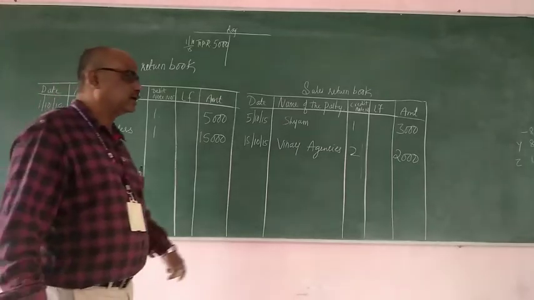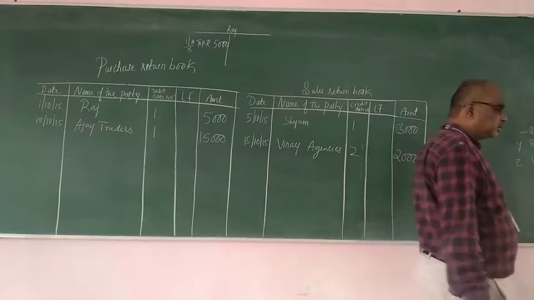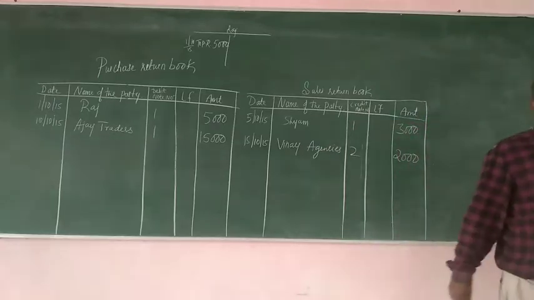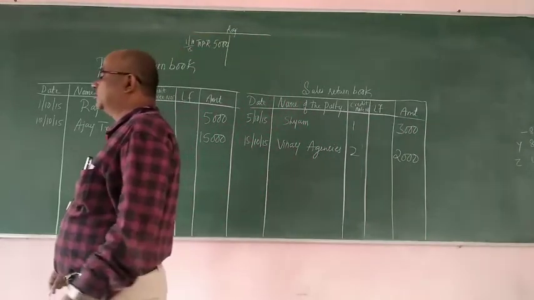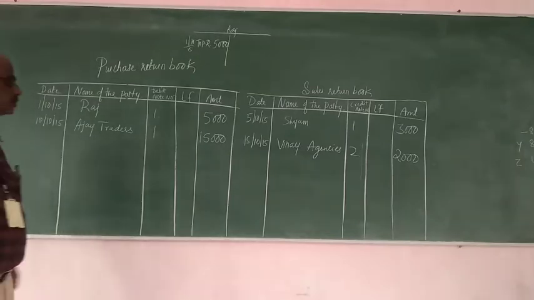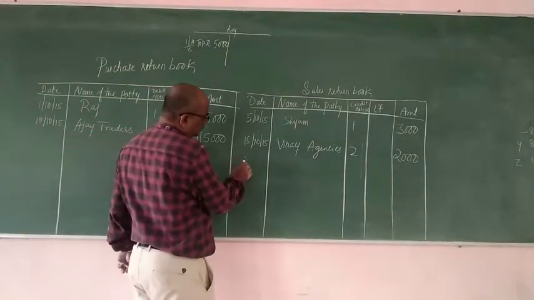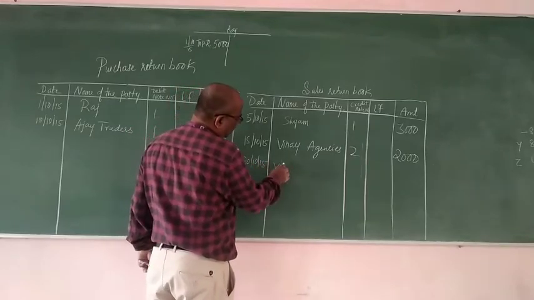So if you read the transaction properly, you will understand that we are not returning. Vijay Traders is returning us goods of rupees 5,000. So definitely it will come in what? Sales return book. So Vijay Traders.